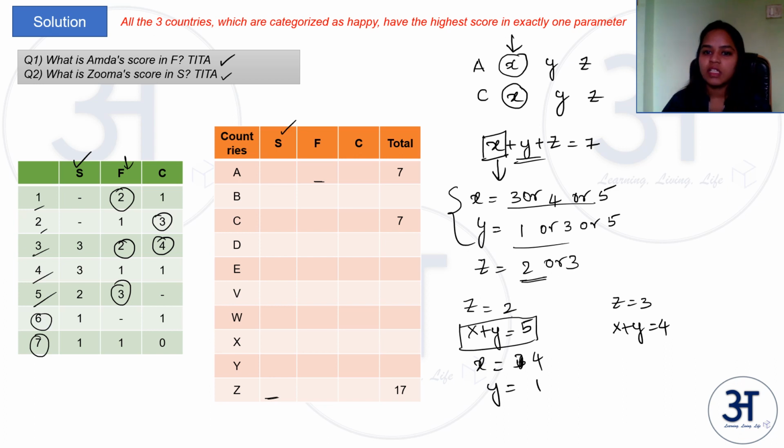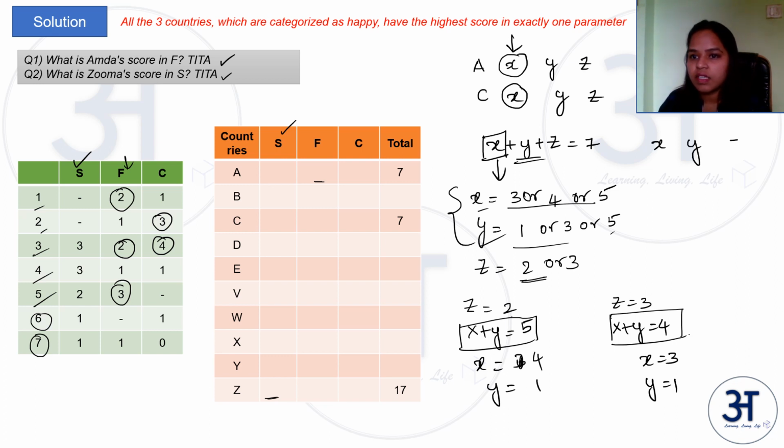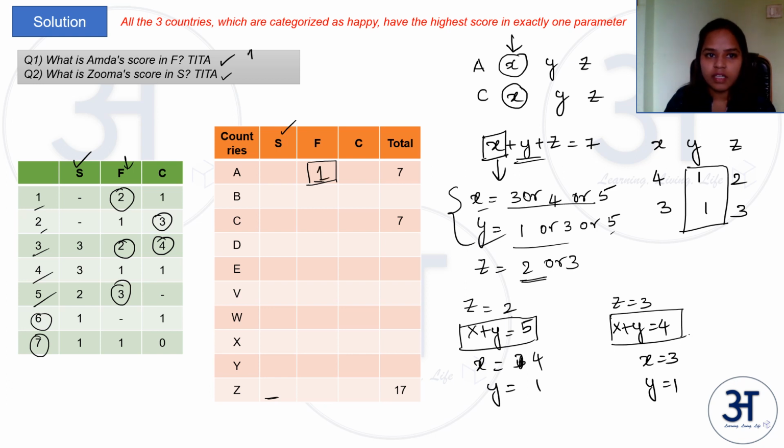There's no other possibility. Similarly, for X plus Y is equal to 4 and X taking only these values, what are the possibilities? X equal to 3 and Y equal to 1. These are the only possibilities, right? We don't have any other possibility. So in both the cases, we have the solutions X, Y and Z as 4, 1 and 2 in one case, and 3, 1 and 3 in the second case. In both the cases, Y is equal to 1. So in the first question, it is asked what is A's score so far as F is concerned? It is 1. So the answer is 1.